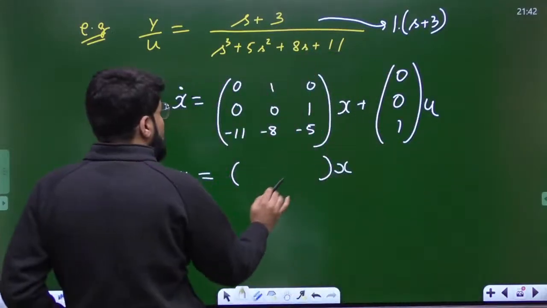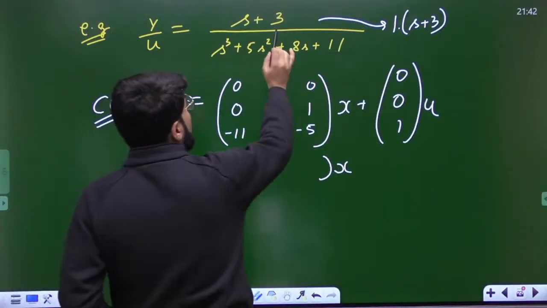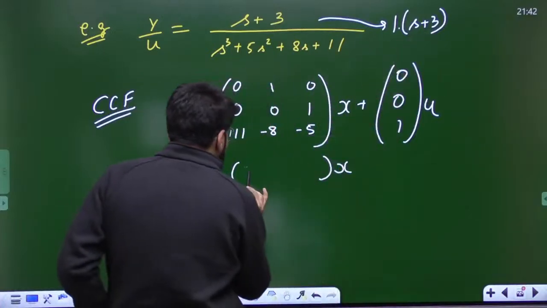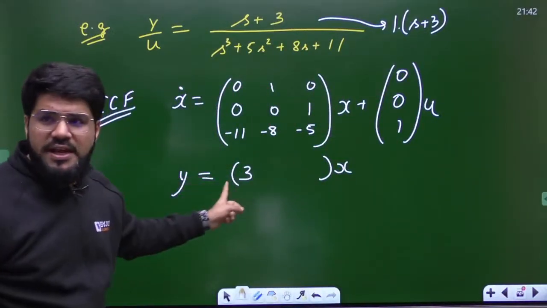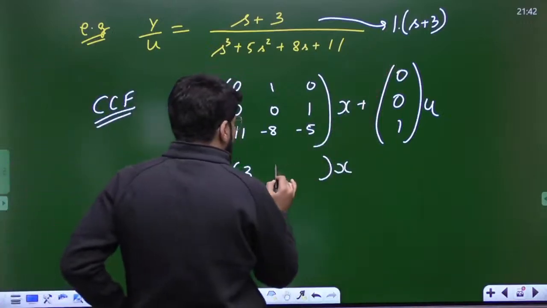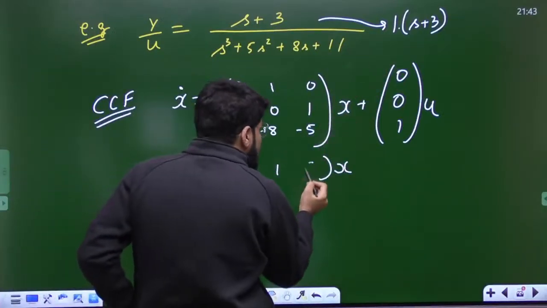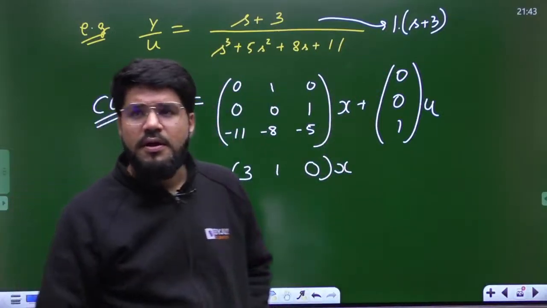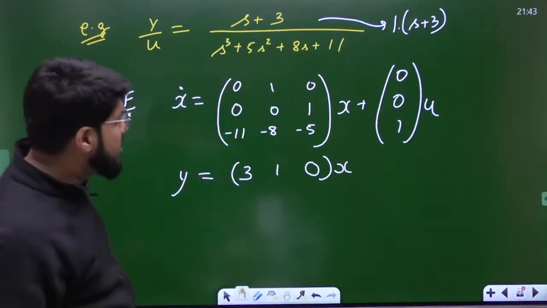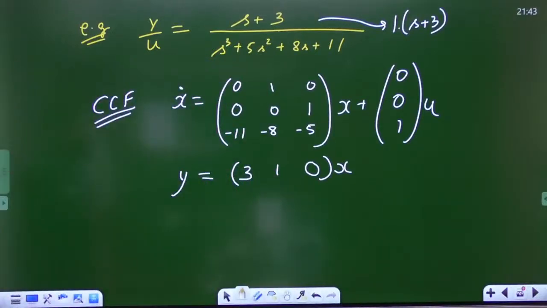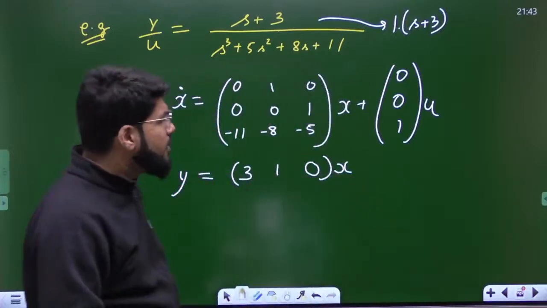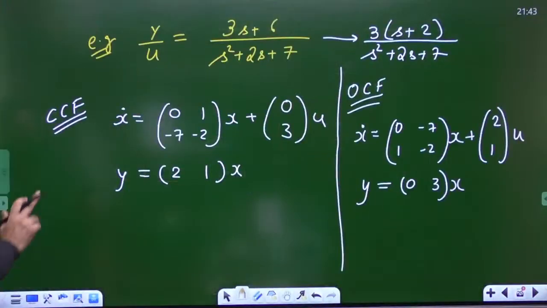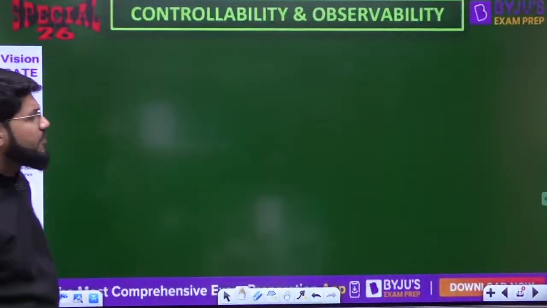Okay, y equal to Cx: C0, C1, C2, C0. The constant term of the numerator is 3. Here there is no sign change, directly 3. Then next 1. Next, there is no coefficient of S square, so next 0. If a term is missing, the coefficient is 0. So this is the CCF model. OCF, you can write on your own. I told you the transpose technique. So this is a quick review about the CCF and OCF.